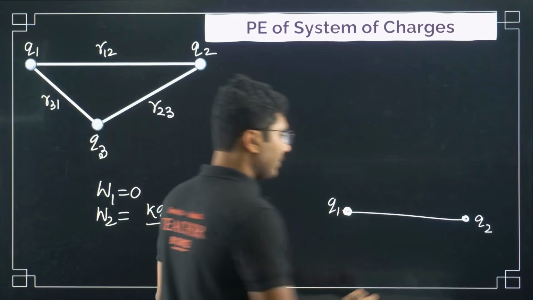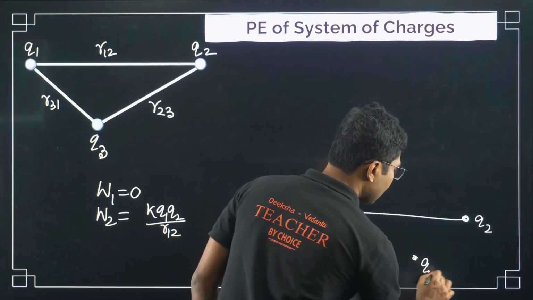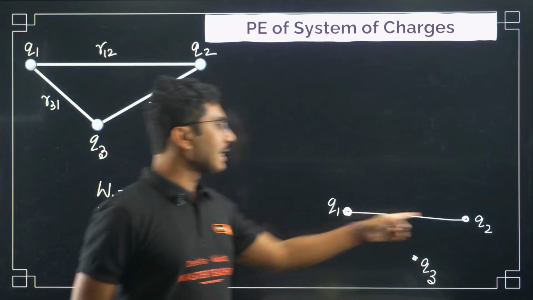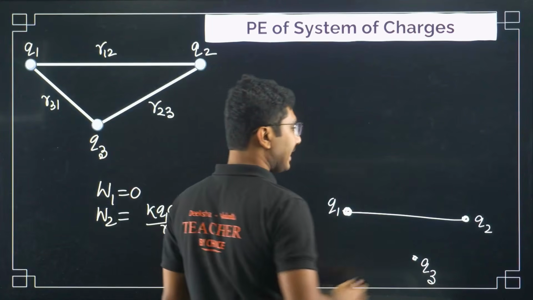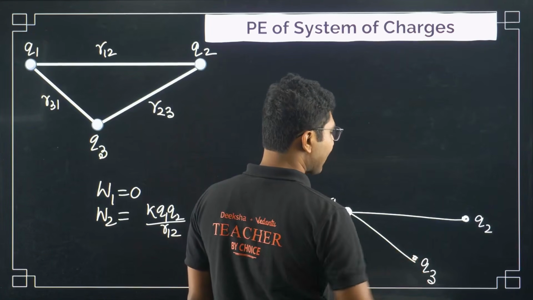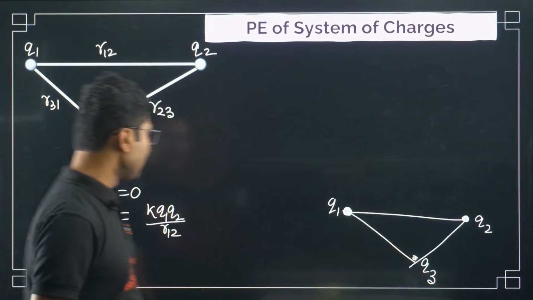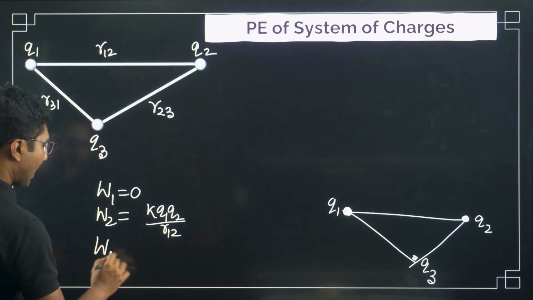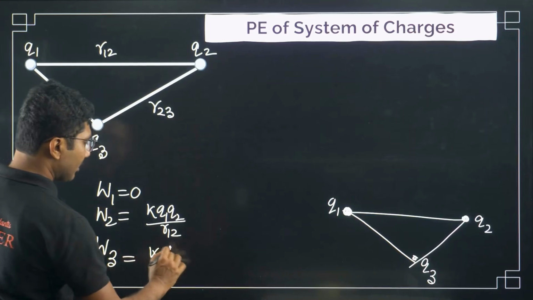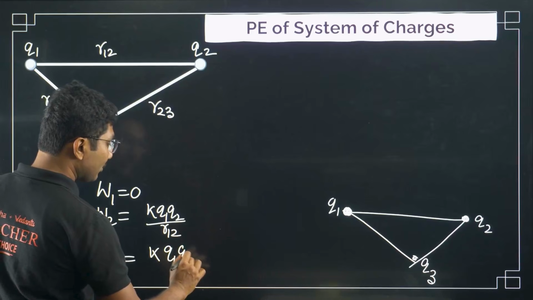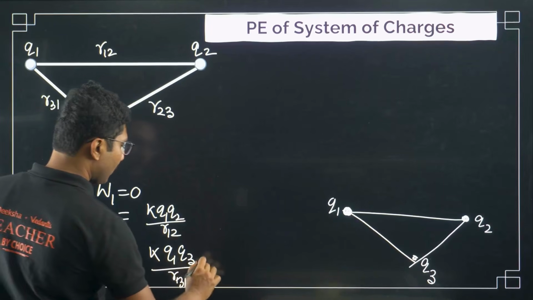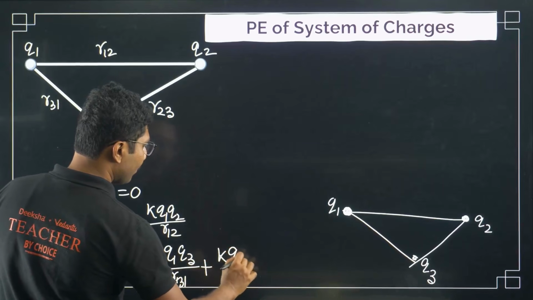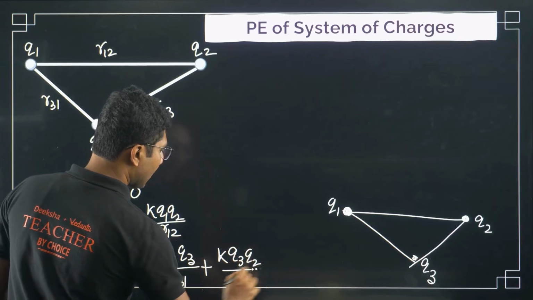Now when you are bringing the third charge, both the charges are already sitting there. So both of them will say that you have to pay some tax to me. So the third work done will have terms K Q1 Q3 by R31 plus K Q3 Q2 by R23.